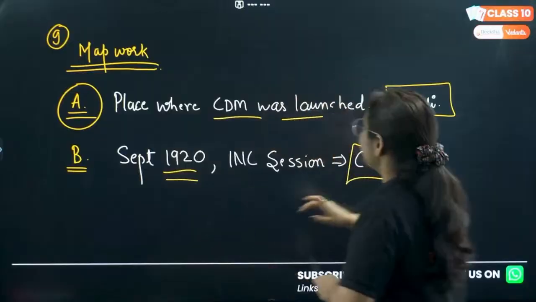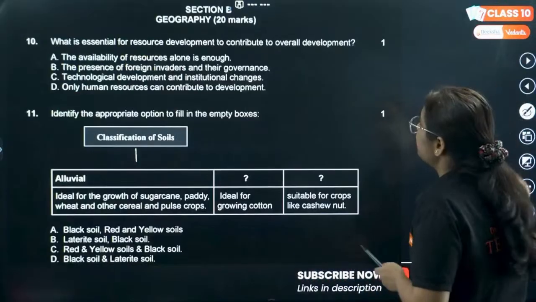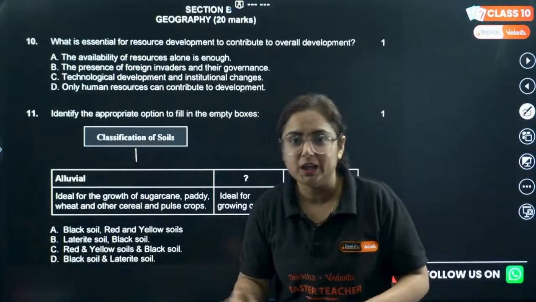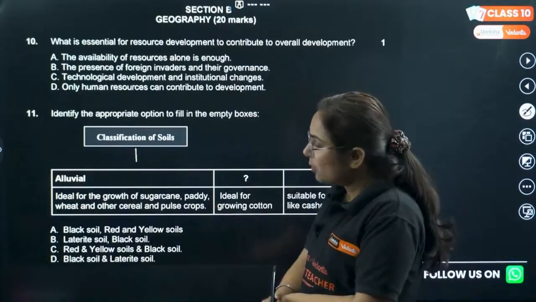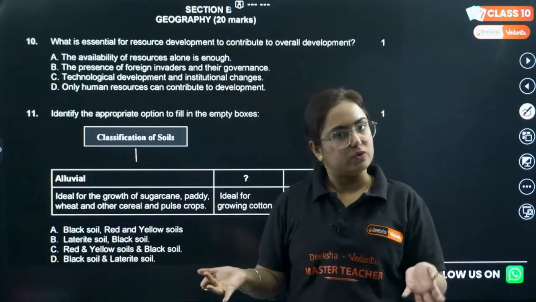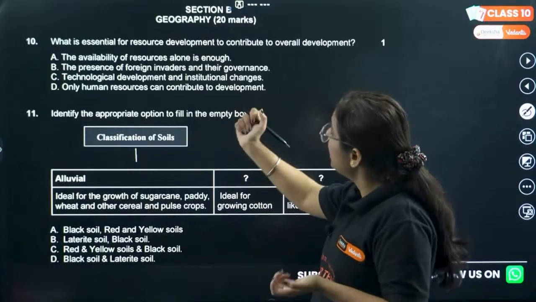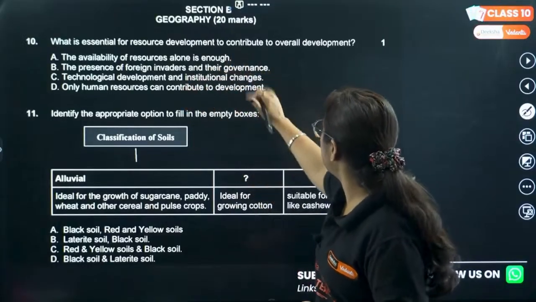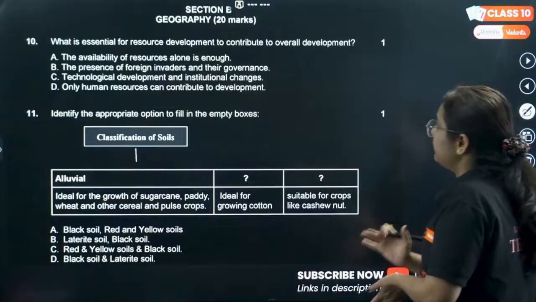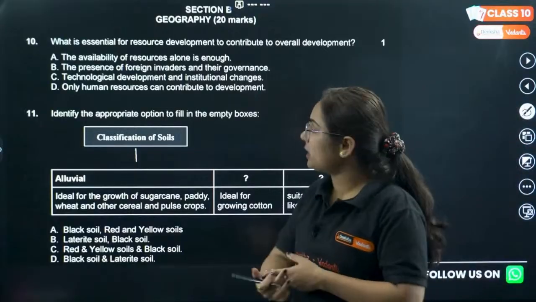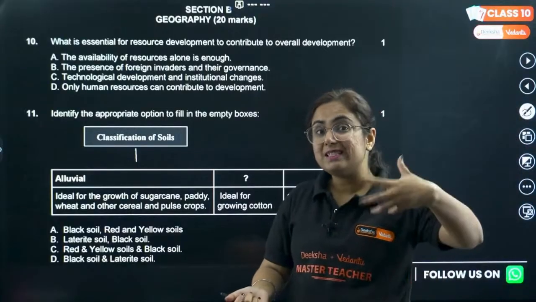Now moving to the next section, that is section B. And guess what? It's geography for 20 marks. So we are starting again with MCQs. Question number 10. What is essential for resource development to control the overall development? This is from the resource and development chapter. They're asking what is necessary.